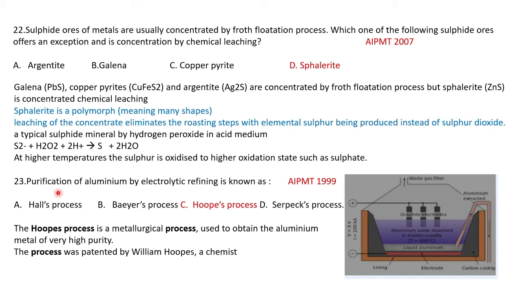Okay, understood. Next question: purification of aluminium by electrolytic refining is known as? This is a well-known question and we are seeing it for the second time: the Hoopes process. So far we have seen Hall's process, Bayer process and Serpeck's process. So Hoopes process is the correct answer. In the Hoopes process, aluminium metal of very high purity is obtained. William Hoopes, an American chemist, patented it.